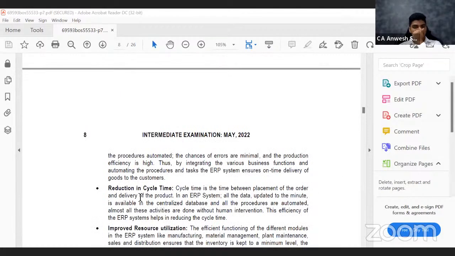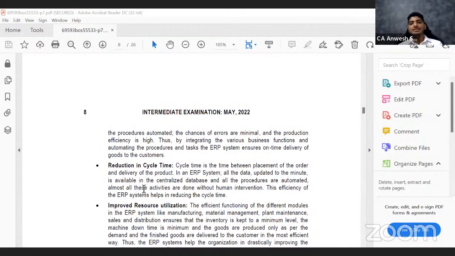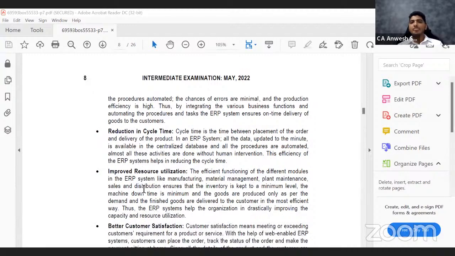Next point is reduction in cycle time. It is connected to the previous point. There are multiple types of cycles. One is the order to cash cycle. Sometimes what may happen is an order has been placed, the commodity has been shipped, but the accounts department doesn't know that the order has actually been dispatched.